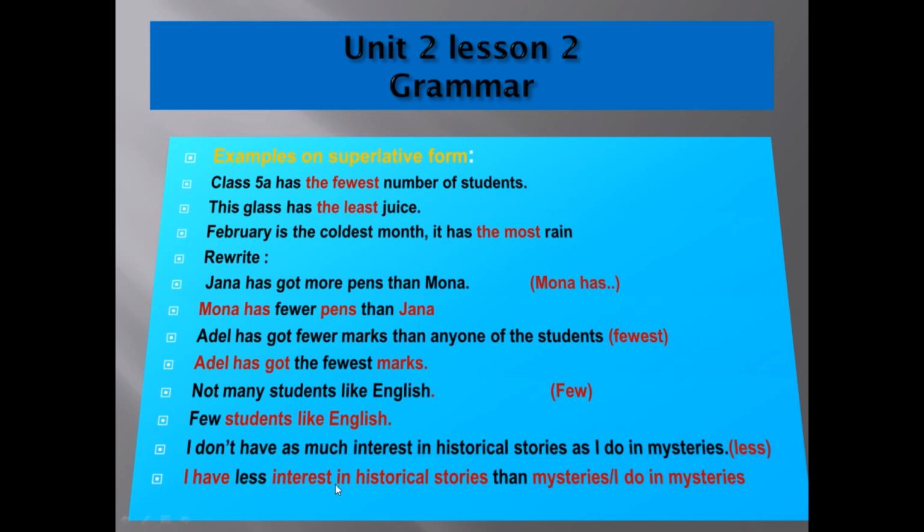We don't use less in the negative, so we should omit the negative don't. And we say: I have less interest in historical stories than mysteries, or than I do in mysteries. Both are right.